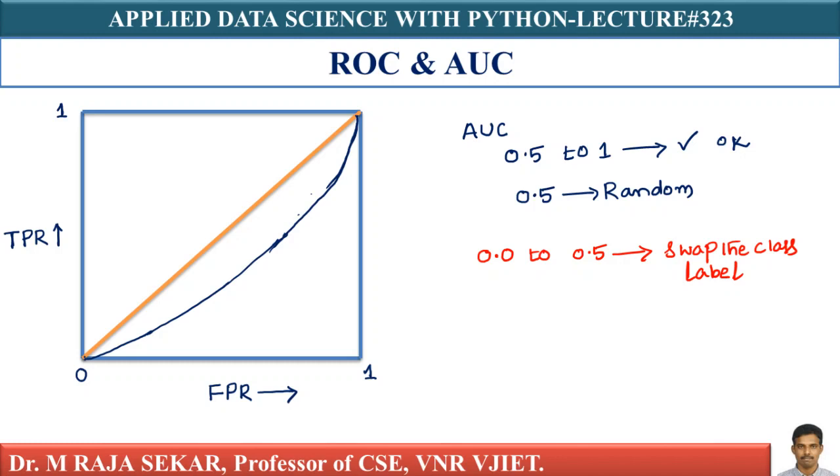You have your model and you have your xq. If the model output is 1, change it to 0. If the model output is 0, change it to 1.